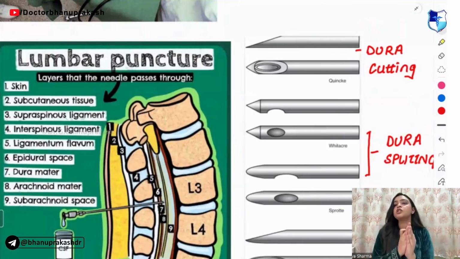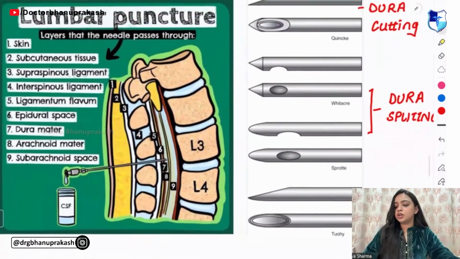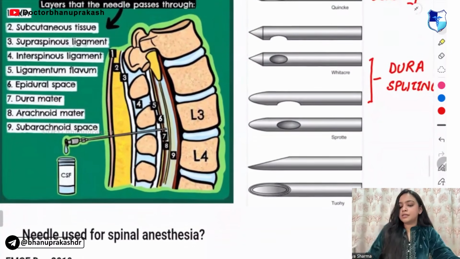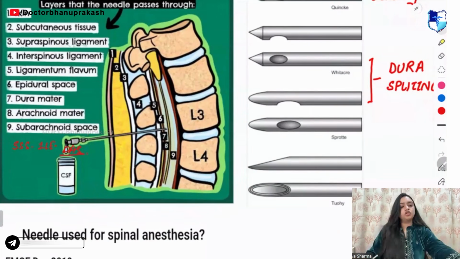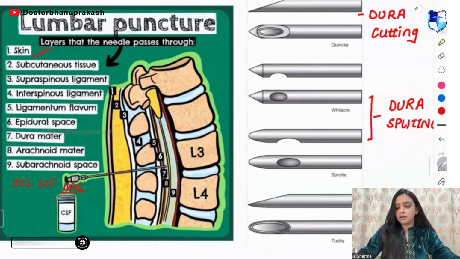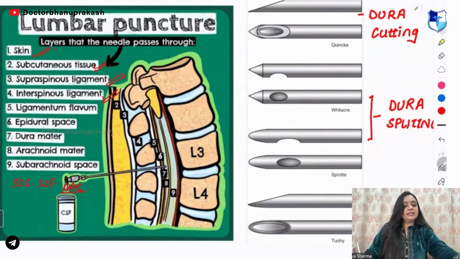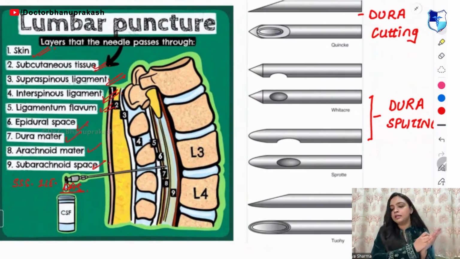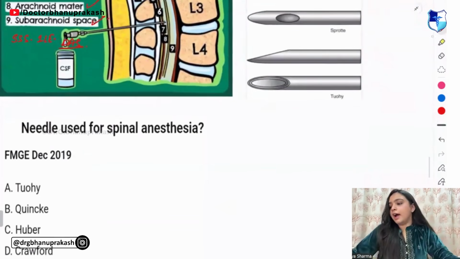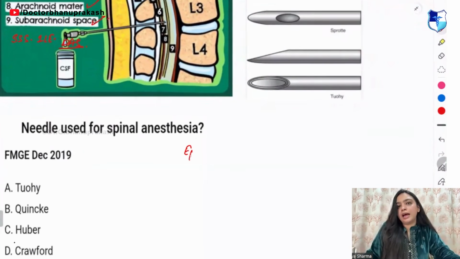In lumbar puncture, the first question that they will ask you is the structures pierced. What is the mnemonic? You can remember it with the mnemonic SSS Illi Das. The structures are: skin, subcutaneous tissue, supraspinous ligament, interspinous ligament, ligamentum flavum, epidural space, dura, arachnoid and subarachnoid. SSS Illi Das.